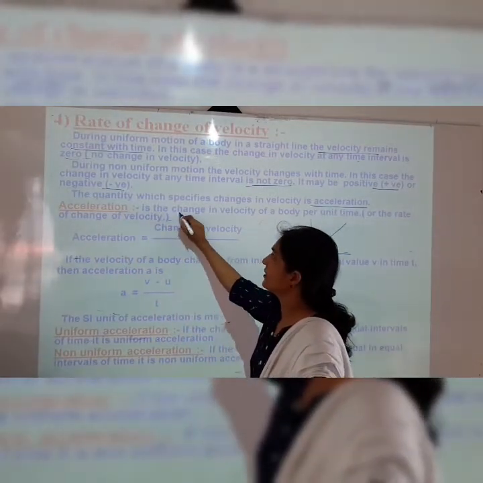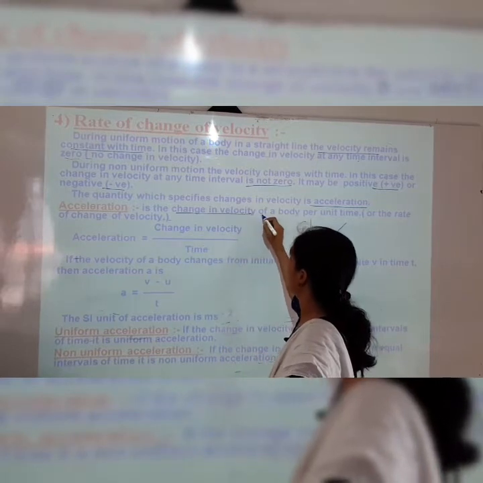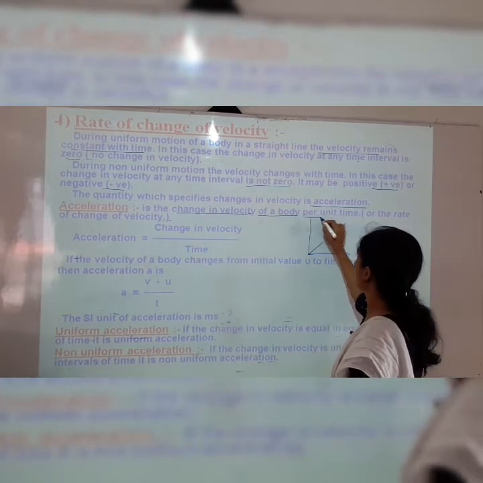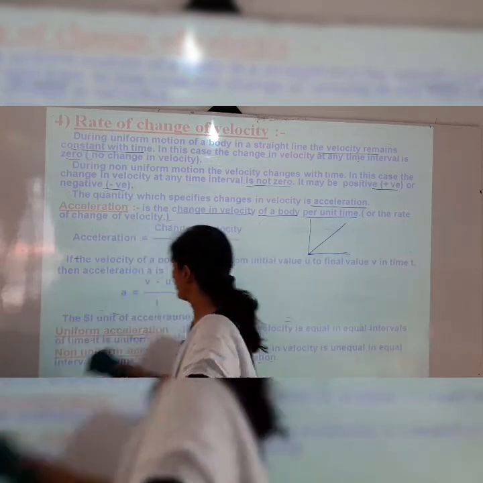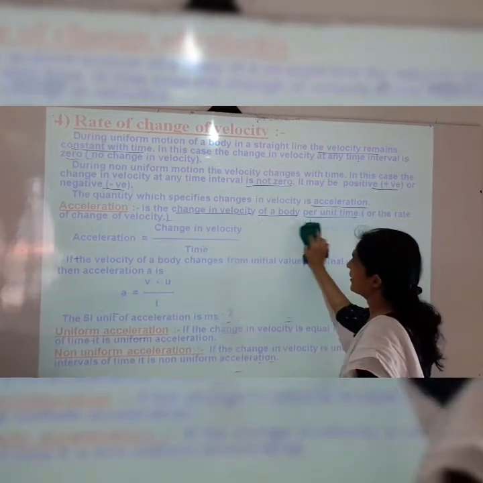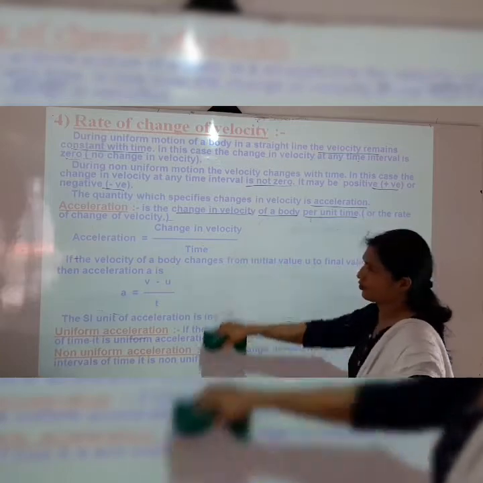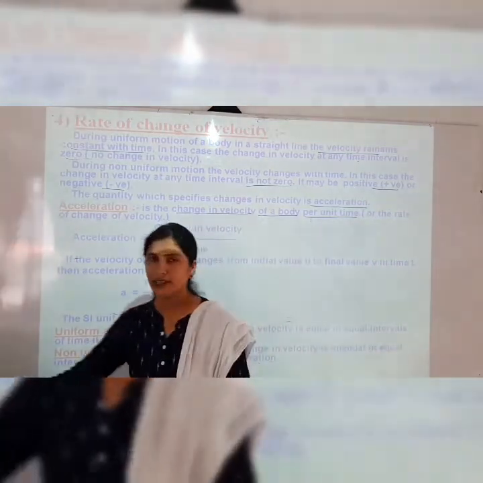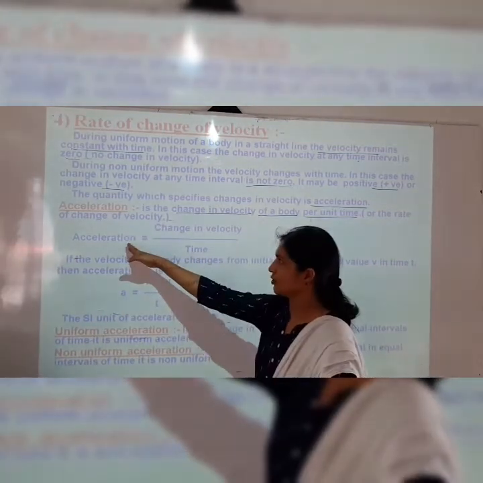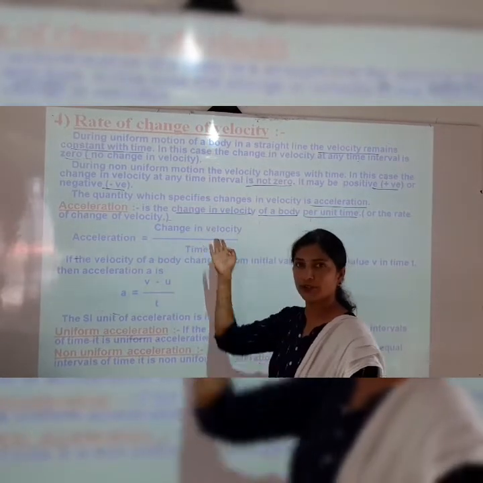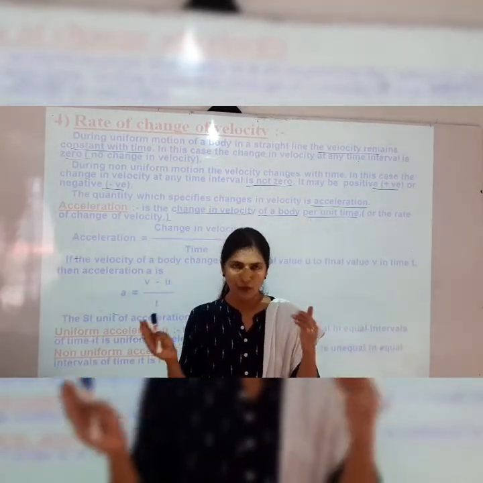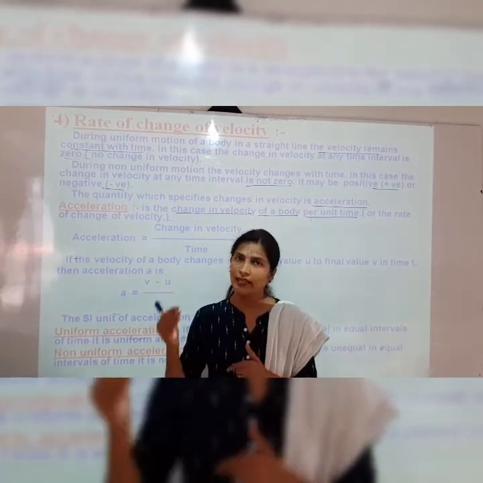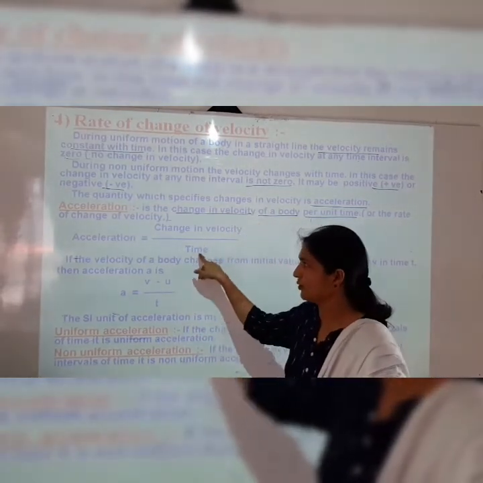Acceleration is the change in velocity of a body per unit time, or the rate of change of velocity is called acceleration. Acceleration is equal to change in velocity. You have seen initial velocity and final velocity, so the difference between these upon time is the change in velocity upon time.